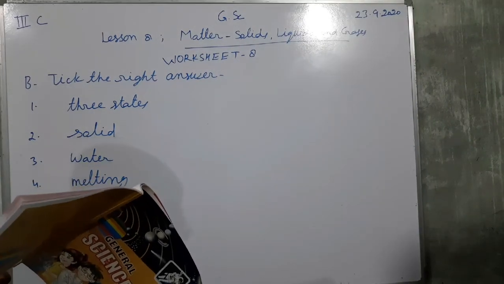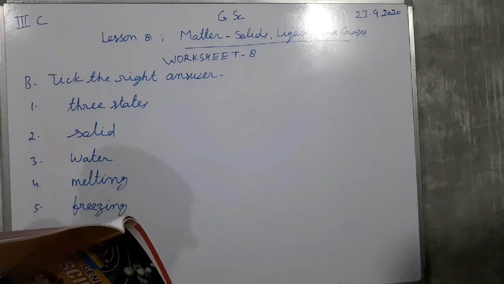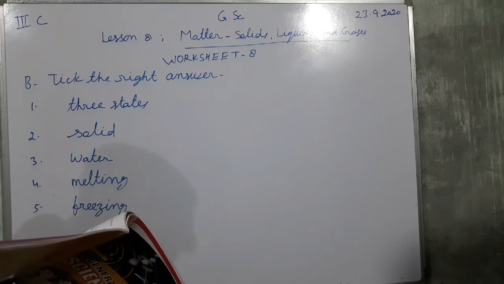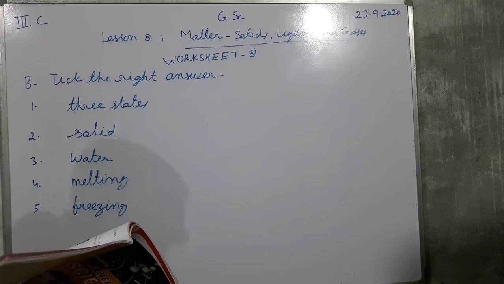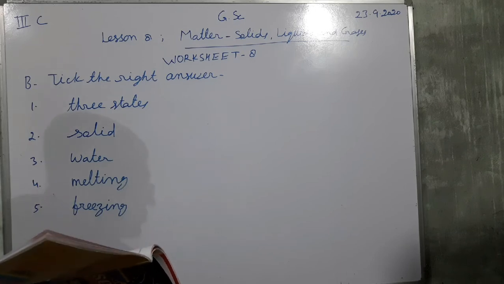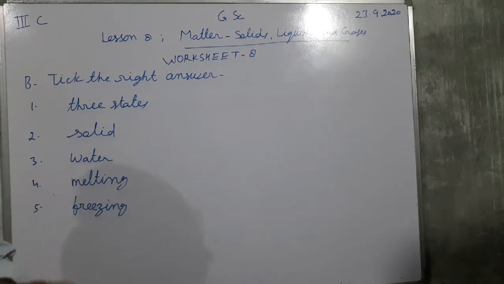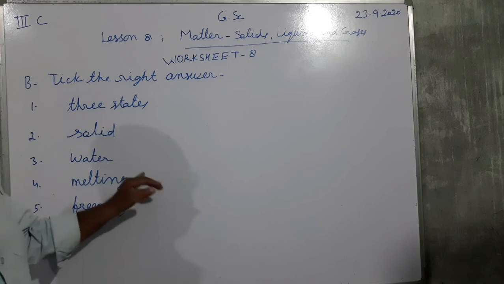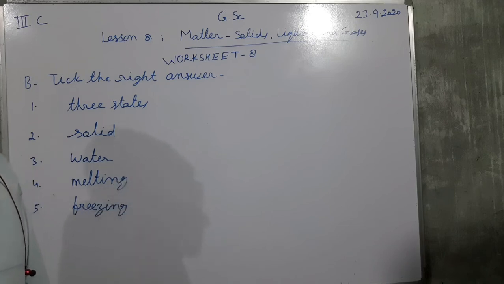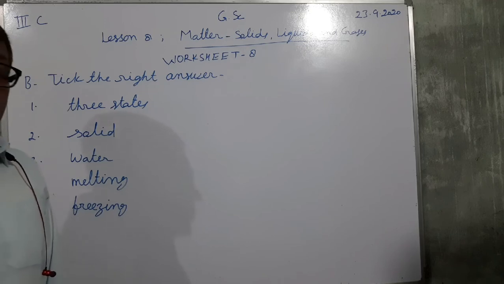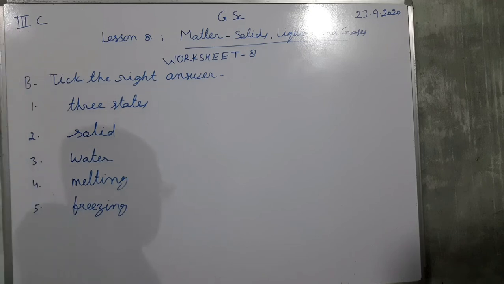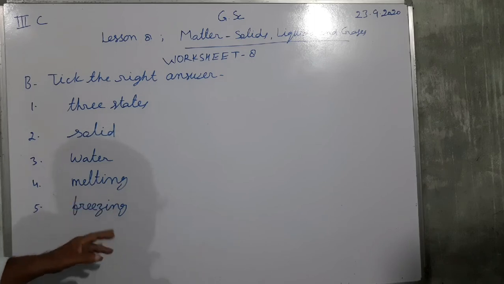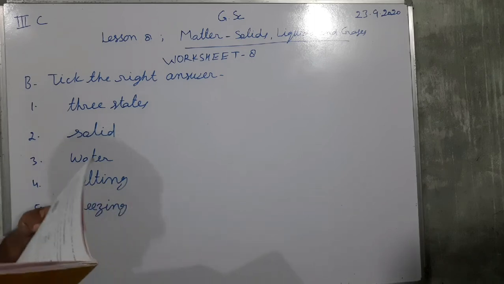And fourth, the change in a state of matter from solid to liquid is known as. Learn with an example: solid to liquid means, when ice changes into water, this process is called melting.